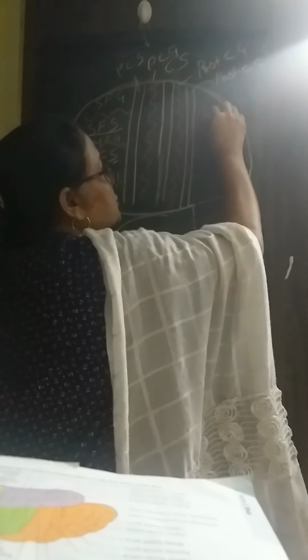So we have the superior parietal lobule, the inferior parietal lobule, and the intraparietal sulcus.